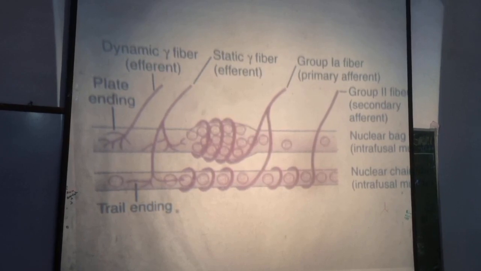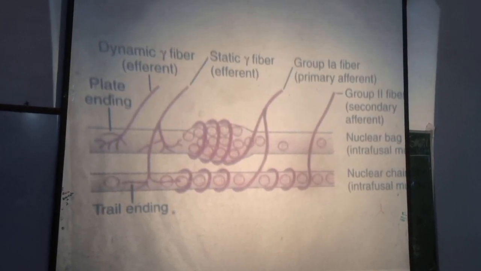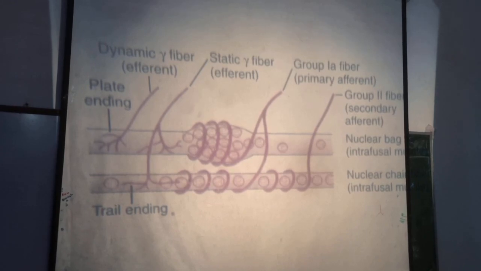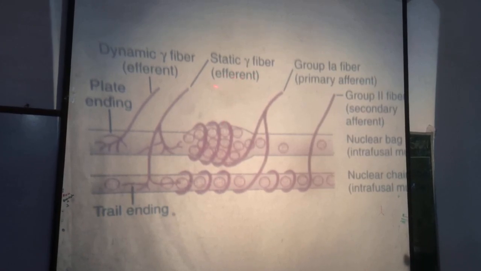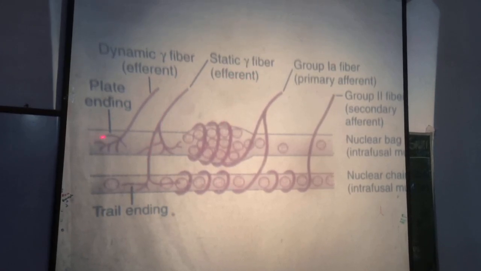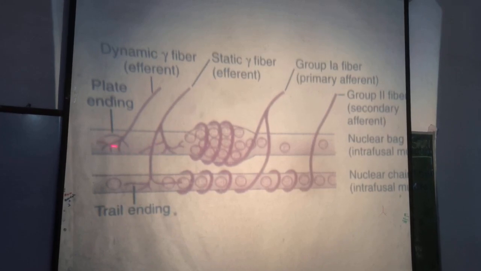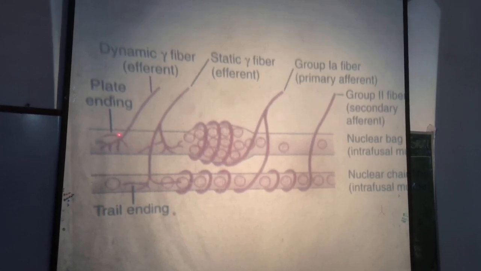Now about the motor innervation of the intrafusal fiber. Motor innervation is through gamma efferent fibers. So gamma efferent fibers give the motor innervation.